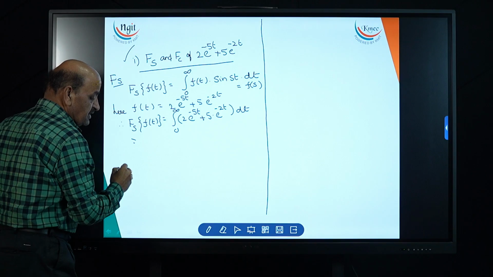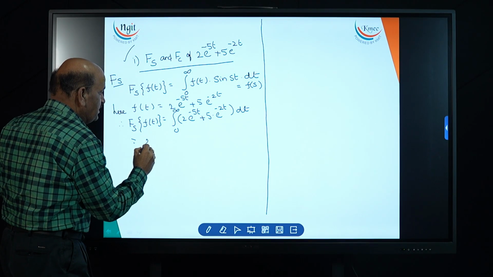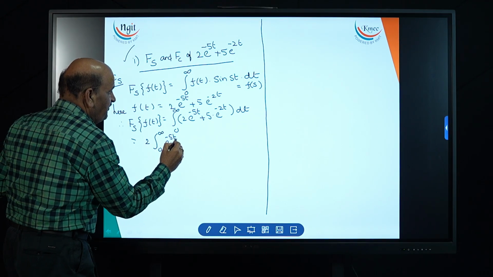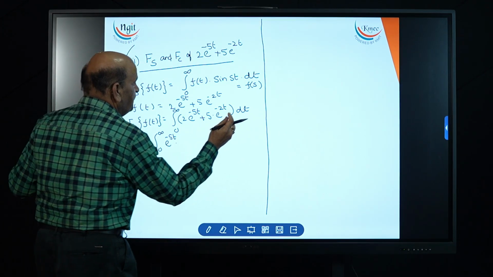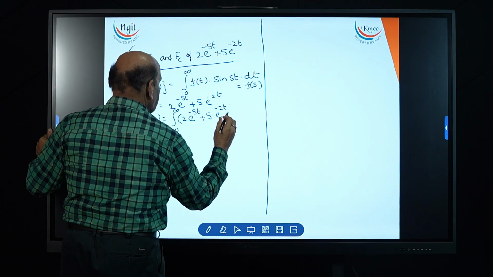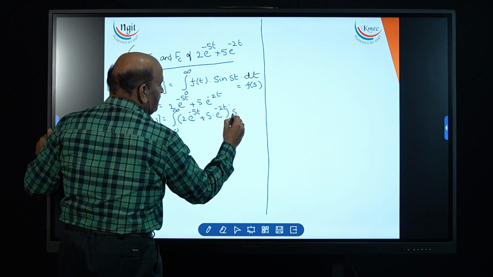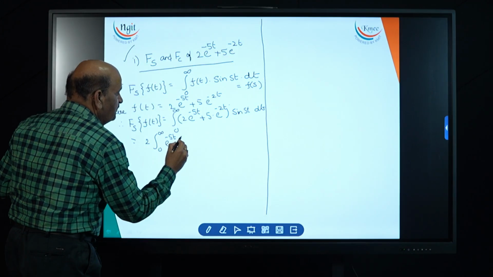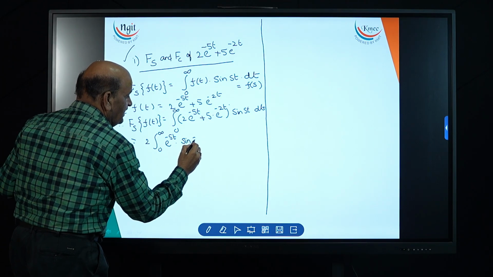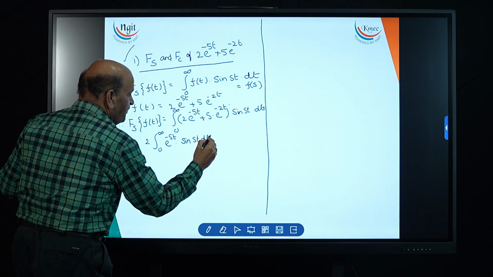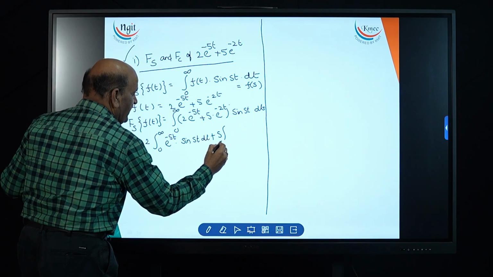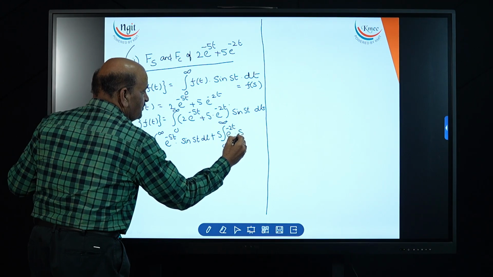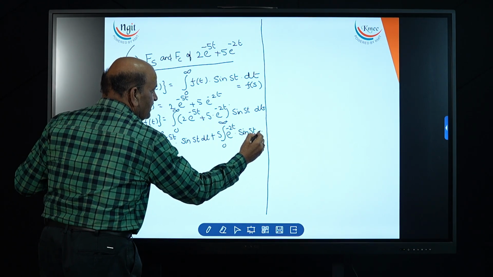Now split the integral: constant 2 times the integral from 0 to infinity of e power minus 5t into sine st dt, plus the second constant 5 times the integral from 0 to infinity of e power minus 2t into sine st dt.